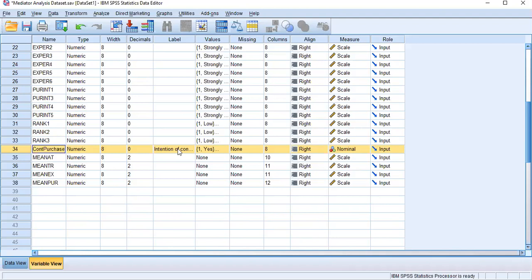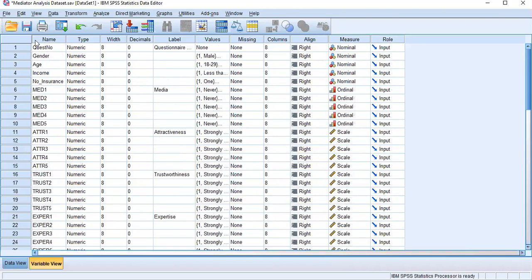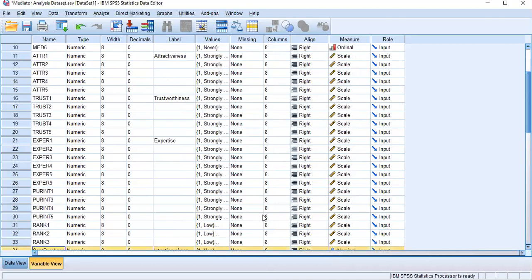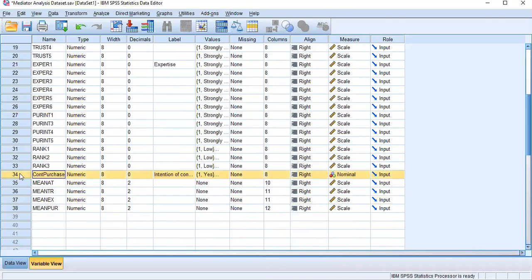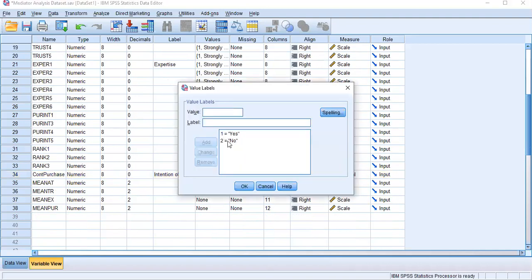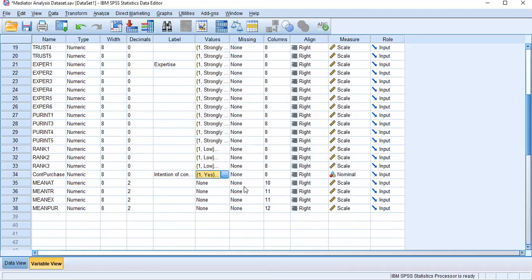So my next model is, I want to make sure whether consumers are going to continue purchasing if we are using celebrities as well as their demographic factors. So this time my dependent variable is not measured on a scale, but it has only two categories, a yes/no question. I'm asking, would you like to purchase it again?